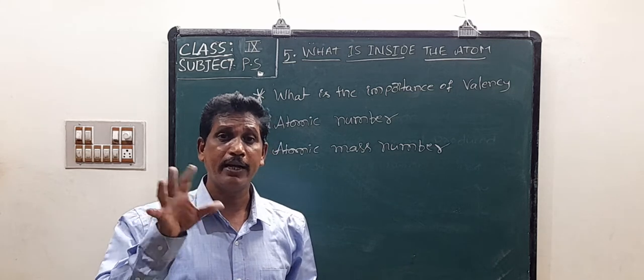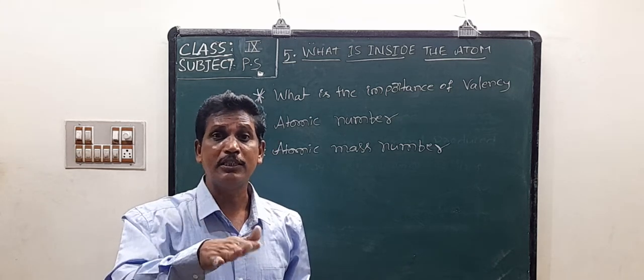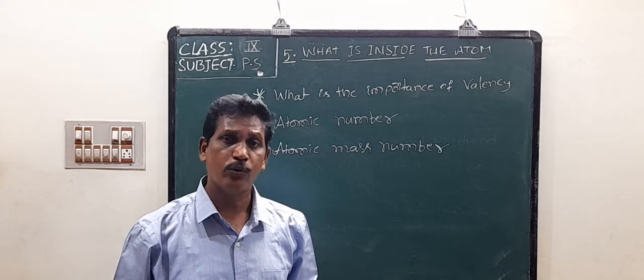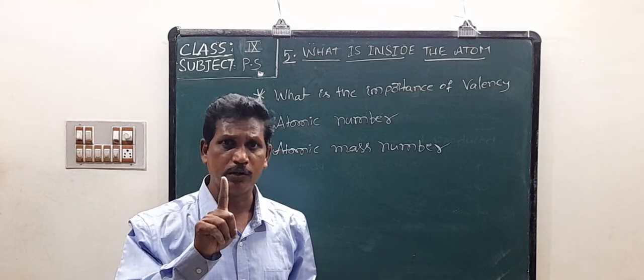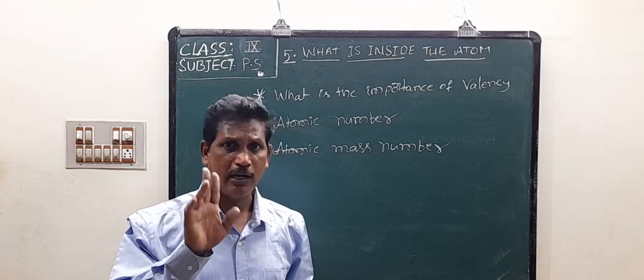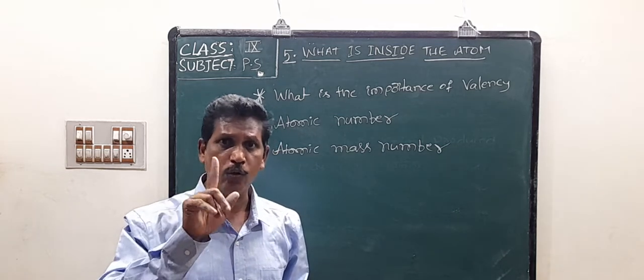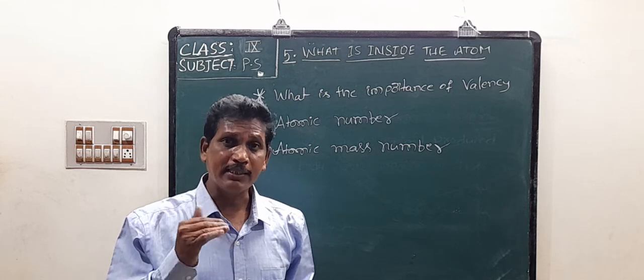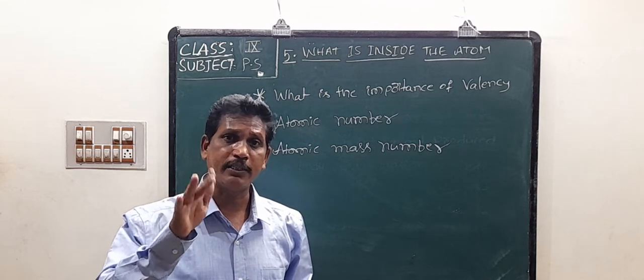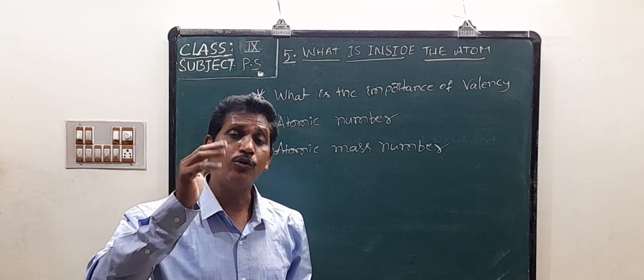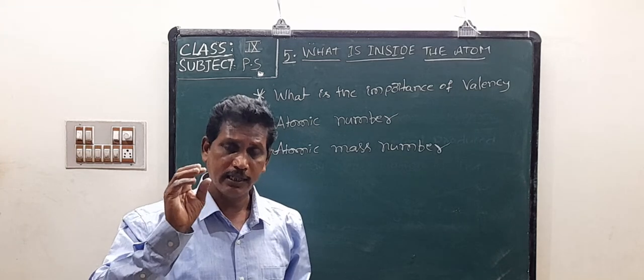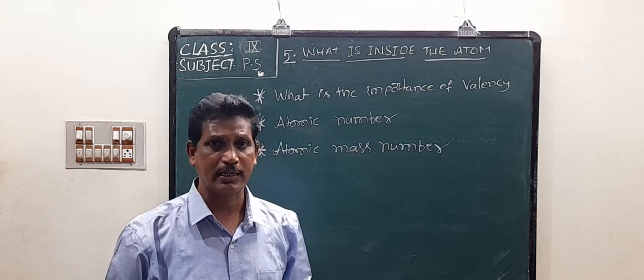Chemical reactions depend on the valency of the element. We know the valency of lithium is 1, the valency of sodium is also 1, and the valency of hydrogen is also 1. The total number of electrons present in the outermost shell are called valence electrons.